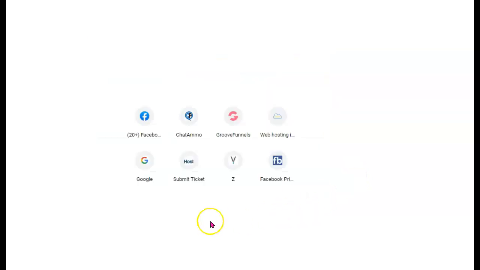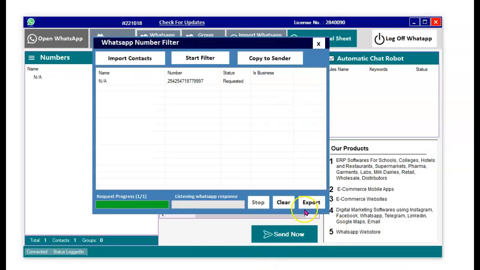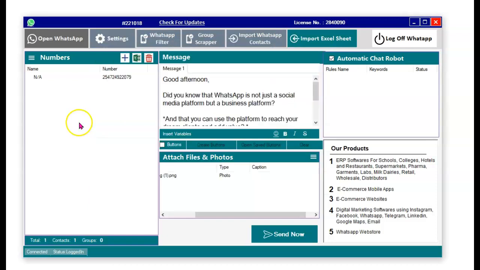Okay. So that said, let me come back here. All right. So after I have verified, the only thing I need to do is come back here and say copy to sender. So if the number has been verified, I'm still waiting for that. I'll click copy to sender and all the numbers will come here. All right. So you can see the numbers that I'm going to be messaging are right here. So the next thing I need to do is type my message here.